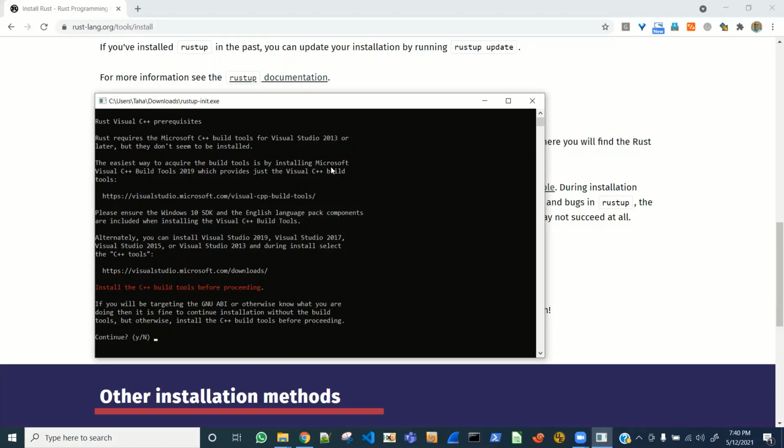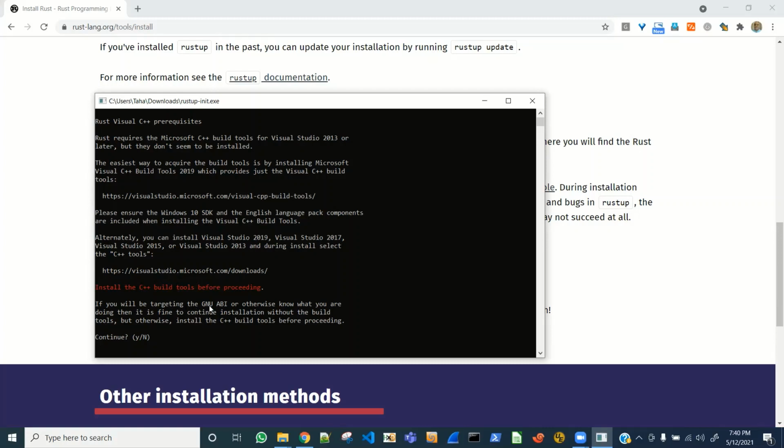The easiest way is to acquire them by installing Microsoft C++ Build Tools 2019, which provides just the Visual C++ build tools. Please ensure the Windows 10 SDK and English language pack components are included when installing the Visual C++ build tools. Alternatively, you can install Visual Studio 2019, 17, 15, or 13, and during install, select this. But that would require a license, right? Let me think.